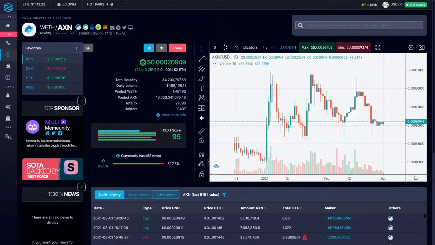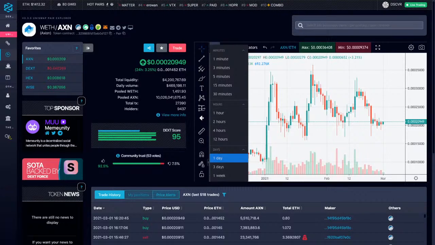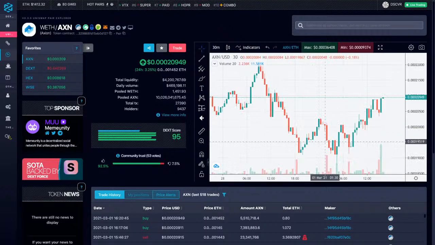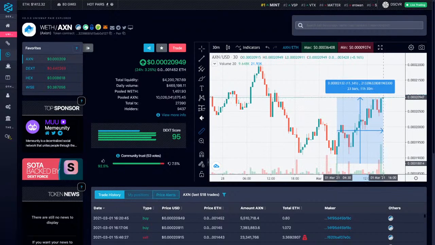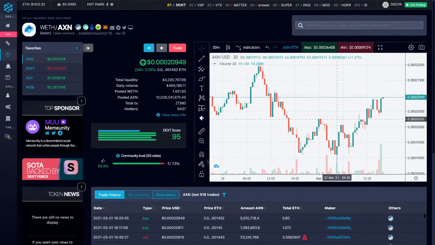So let's just do a little wrap up of the Axion price at the moment. We're at 0.0002, almost 0.00021, and we had a little green candle for the day. Pretty neat. Let's jump to a 30-minute candle. So it's 30 minutes, and you can see that we had some decent buying in here, pretty cool, and we're up about 11 or so percent. We had a little dip right down to 0.000188. Good buying there. If you got that, we're up 11% from there, so not too bad at all.